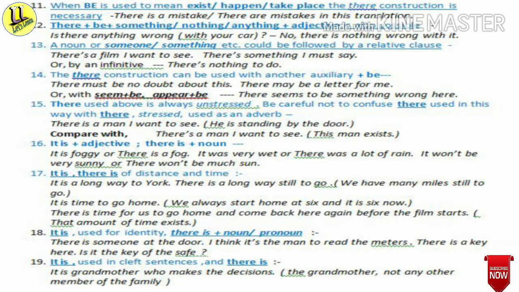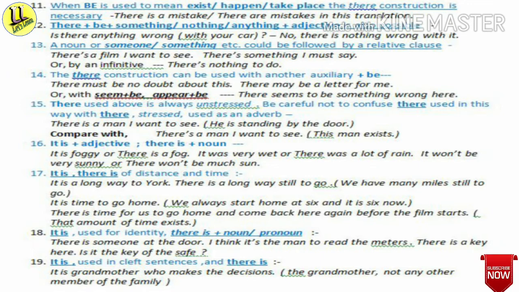Then about the 12th point, there plus be plus something or nothing or anything plus adjective is also possible. For example, is there anything wrong with your car? No, there is nothing wrong with it.